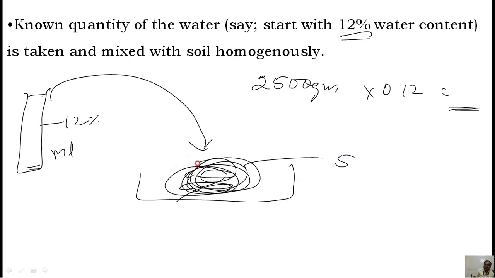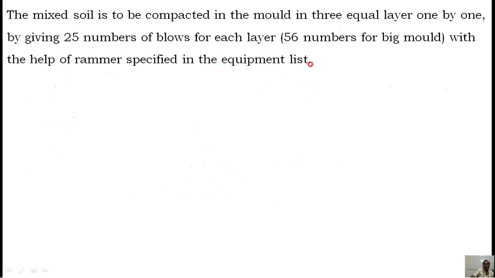Just mix it very thoroughly. You should get a homogeneous mix. Then after that, the mixed soil is to be compacted in the mold in 3 equal layers, one by one.